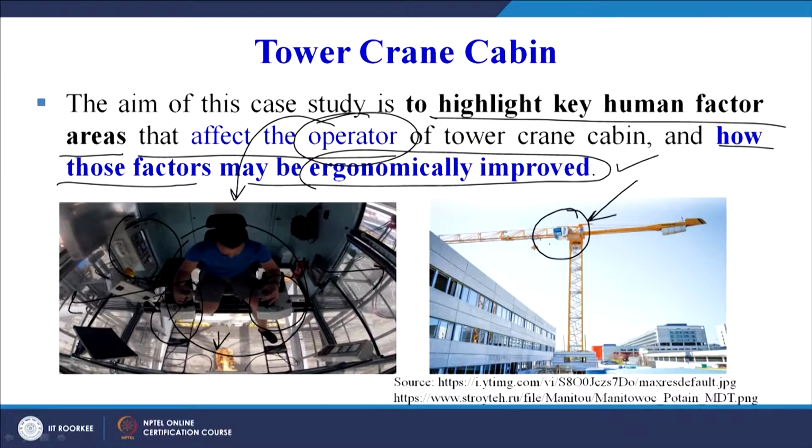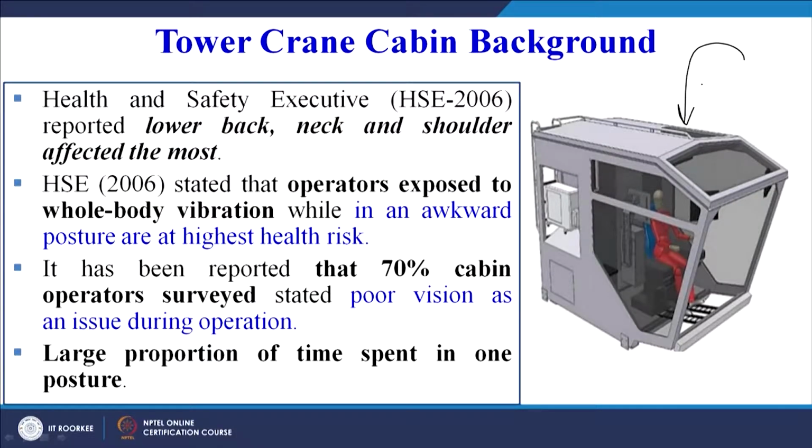So this is the basic problem. The person is sitting at a height. This is a tower crane cabin, and this is the inside view of this tower crane cabin. So let us see now what are the issues to be looked into. We have to identify the key human factors or the areas and try to improve them based on the ergonomic principles of work system design. Now this is just one schematic view of a person operating the cabin. We can see here the footrest, the front screen, the top screen, and a person in the red outfit who is shown here.